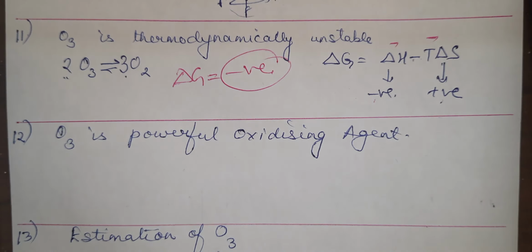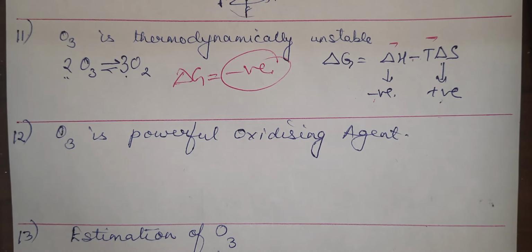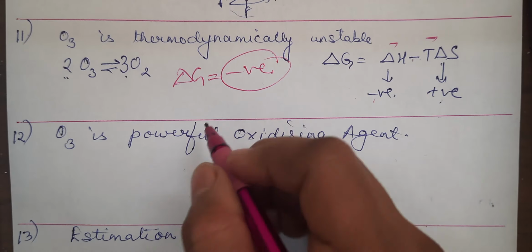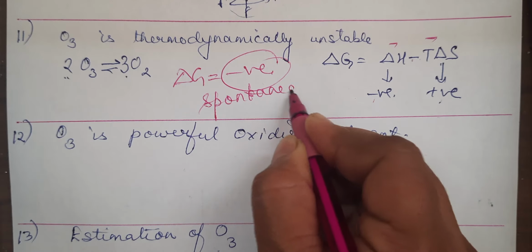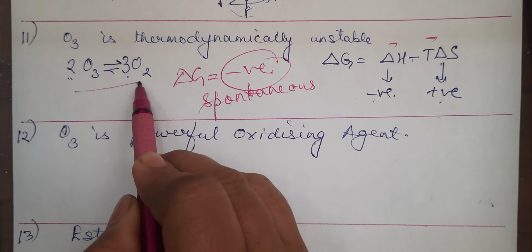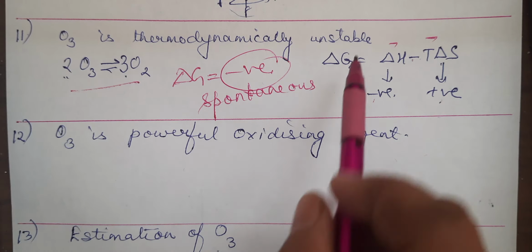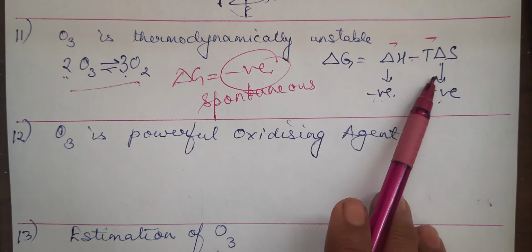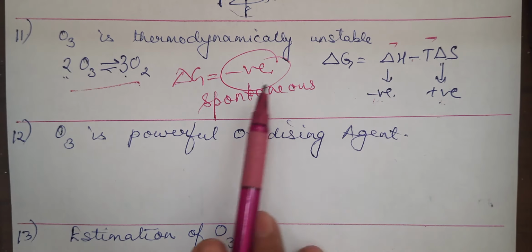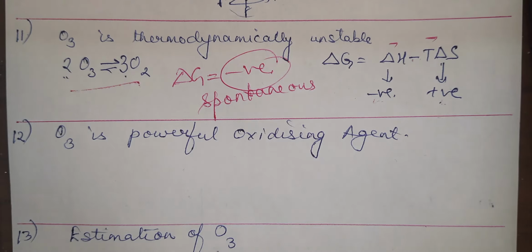When we have studied in thermodynamics that if delta G, the Gibbs energy, is negative, then the process is said to be spontaneous. So you will write this equation in the particular question, and you will also write the Gibbs-Helmholtz equation. Delta S is positive, delta H is negative, so the overall delta G becomes negative and the process becomes spontaneous. Spontaneous means it is undergoing dissociation. It is converting into O2, so we can say it is unstable.